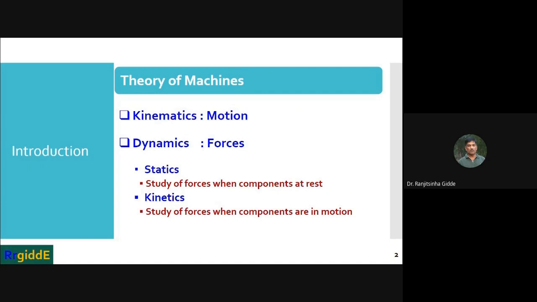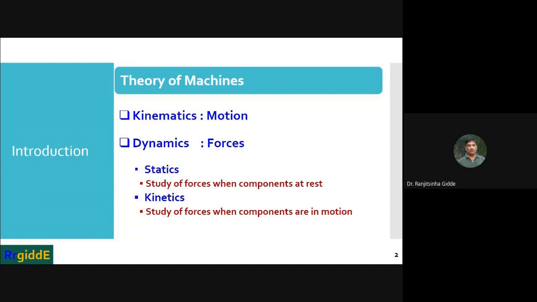Whenever the study is related to the motion of two parts, then it comes under kinematics. And whenever we are going to consider forces, then it becomes dynamics.